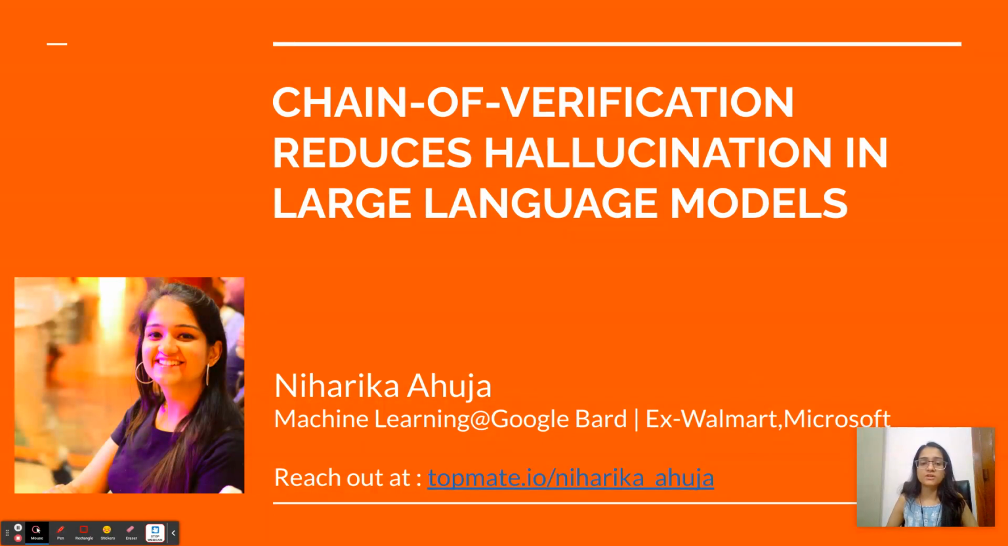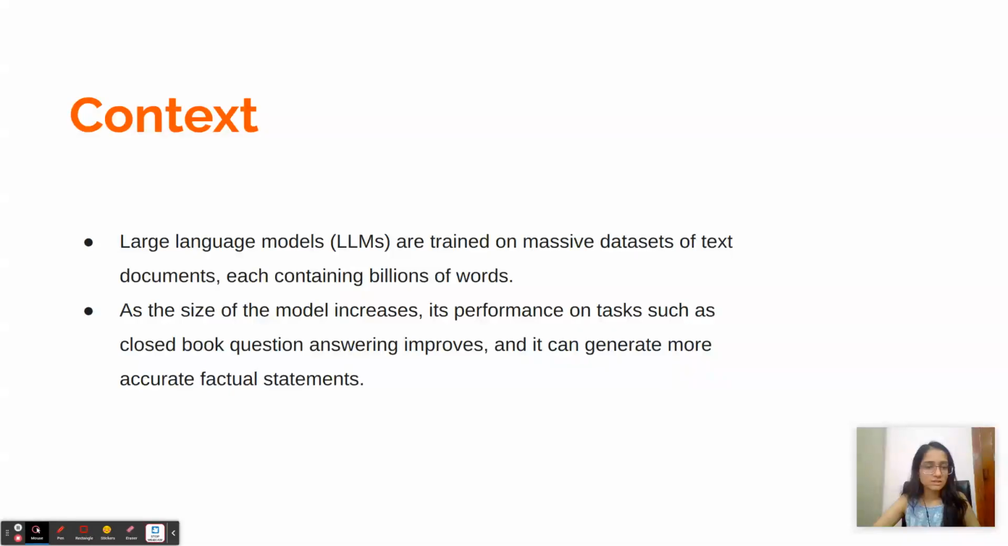And in this video, I'm going to talk about a recent paper by Meta AI, which proposes a method to basically reduce hallucinations in large language models. This method is called chain of verification. So let's get started. I'll start with some context.